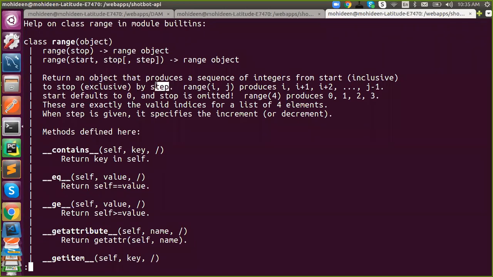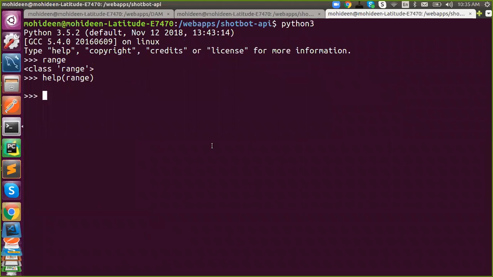If you don't give it, it will be considered as 1, and if you pass something, the counter will start from 0. If 5 is the step, then 0 plus 5 is 5, 5 plus 5 is 10, and so on up to stop. Got it? Understand what range is going to do?